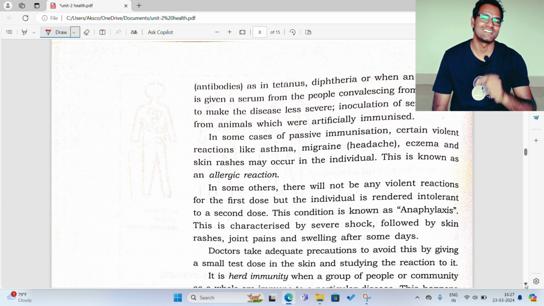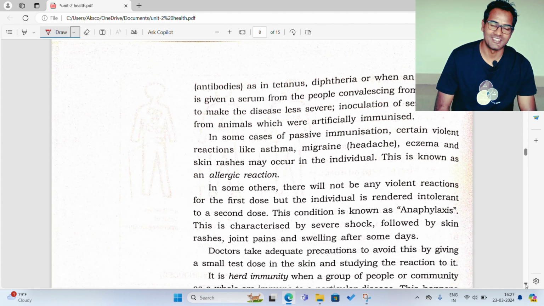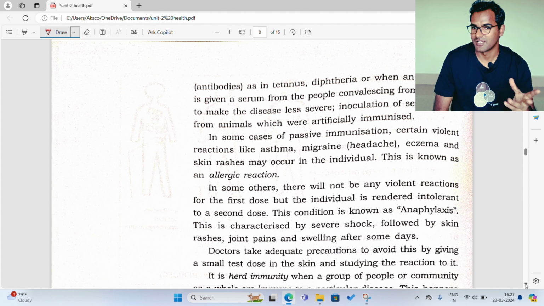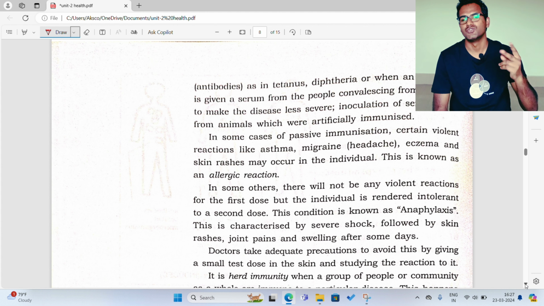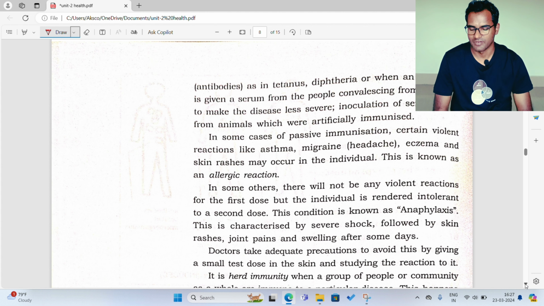Did they ask you? Yes, they asked you, right? You remember that, or if not you, you can ask your parents. When we went to the doctors to get the vaccination, they asked, do you have any kind of allergy? Why did they ask that? So that there is no adverse reaction, right?